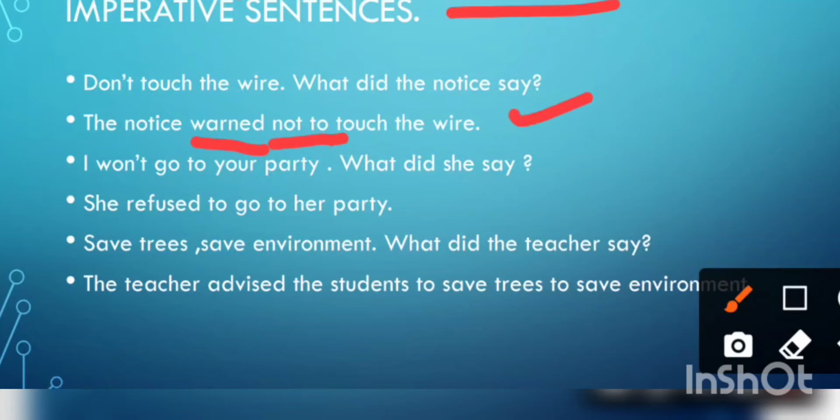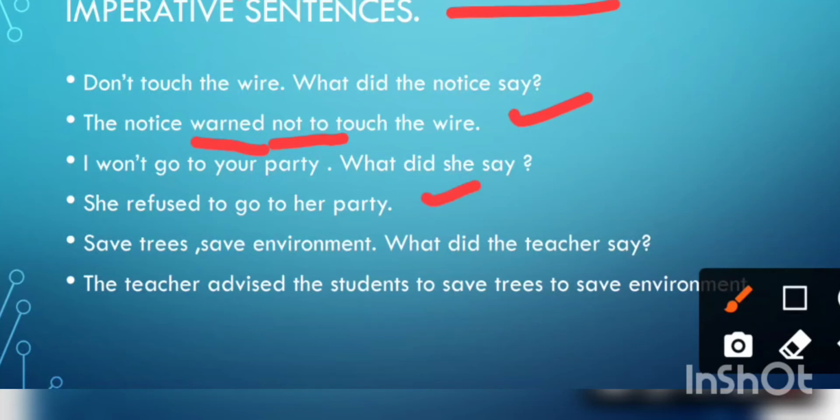Second one, I won't go to your party. I'm not interested. I am not well. Whatever it is, you are refusing or accepting the invitation. You are declining the invitation. You are refusing or declining. So what did she say? She refused to go to her party.